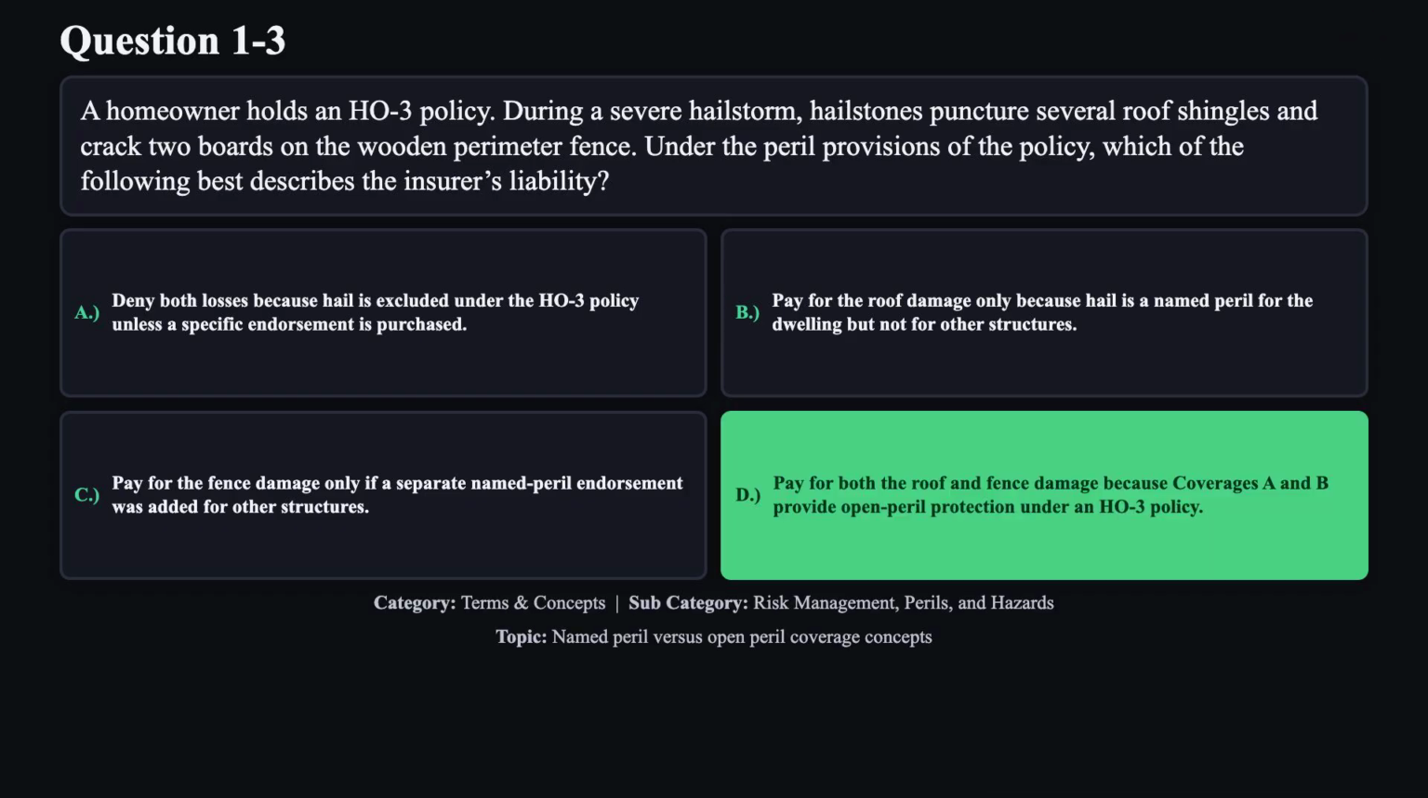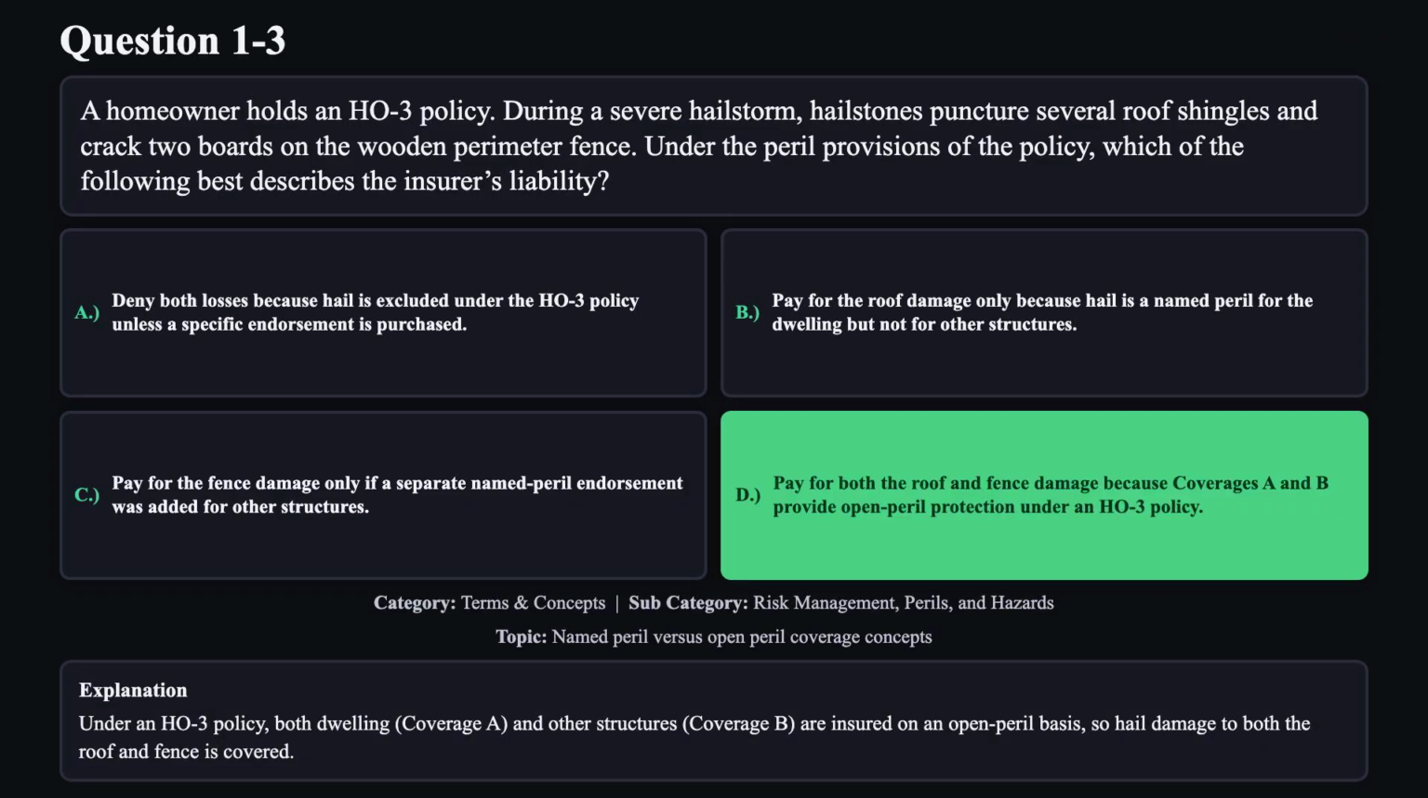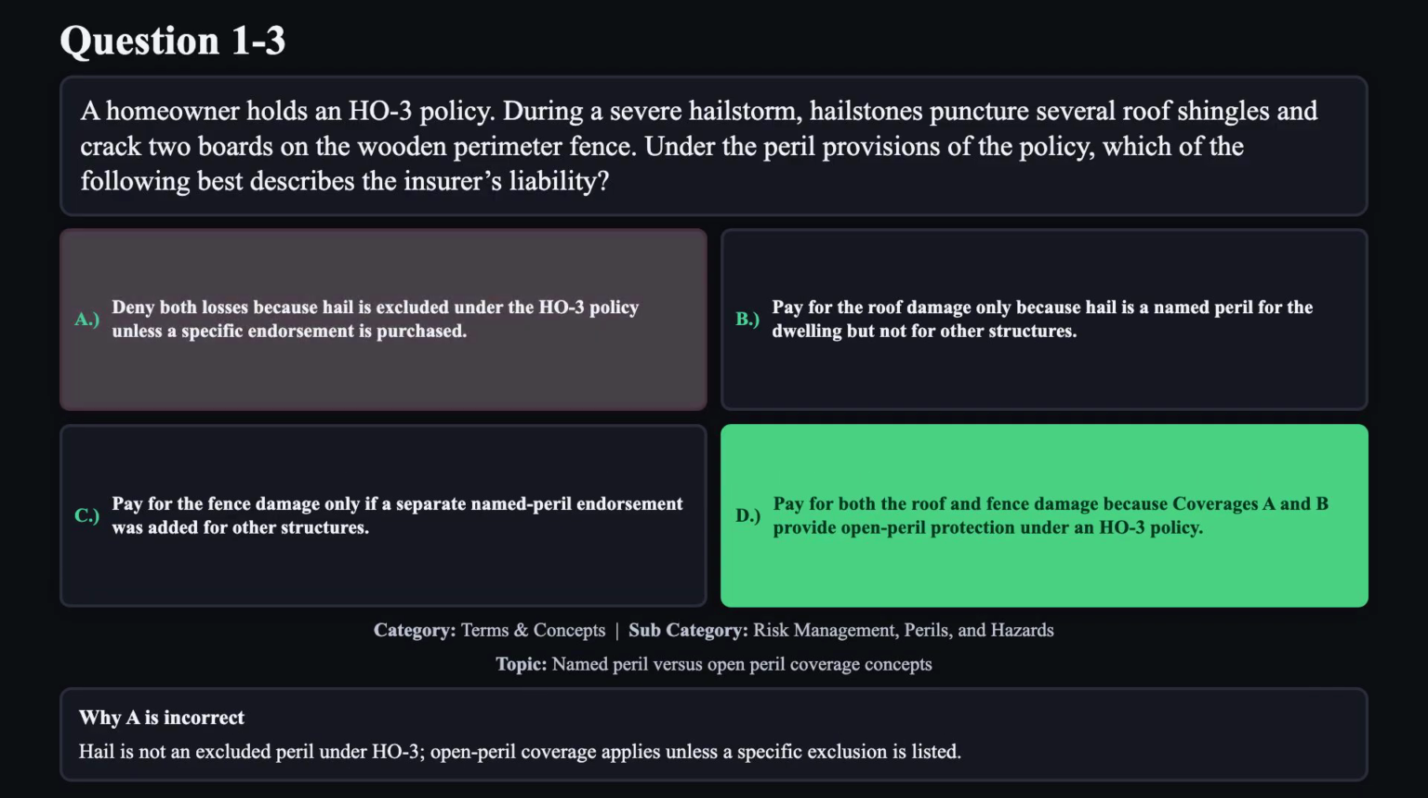The correct answer is D. Under an HO3 policy, both dwelling, coverage A, and other structures, coverage B, are insured on an open peril basis, so hail damage to both the roof and fence is covered. Reason A is not correct. Hail is not an excluded peril under HO3. Open peril coverage applies unless a specific exclusion is listed.